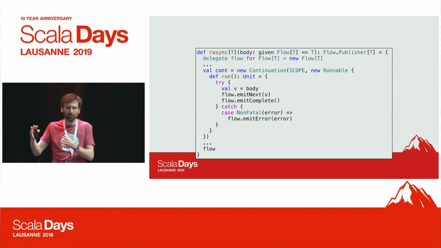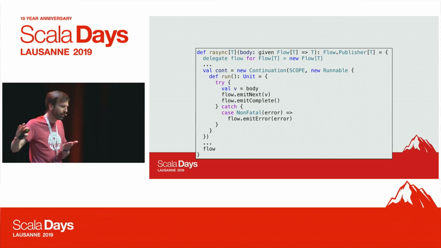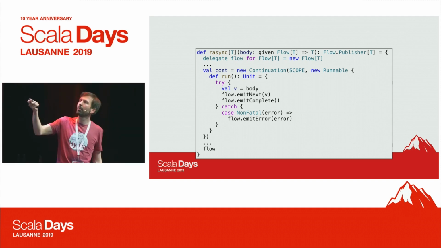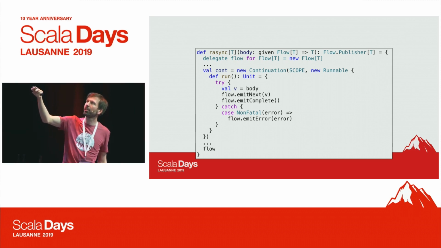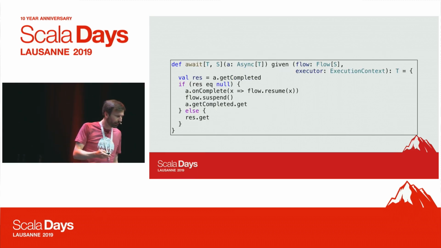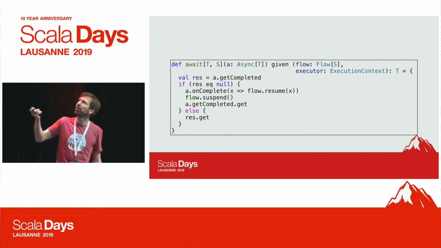Inside the body, we could have invocations of yield or await. If it runs to completion, we can emit events, and if there's an exception, we can catch it and so on.